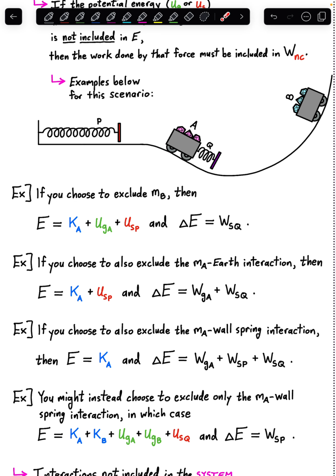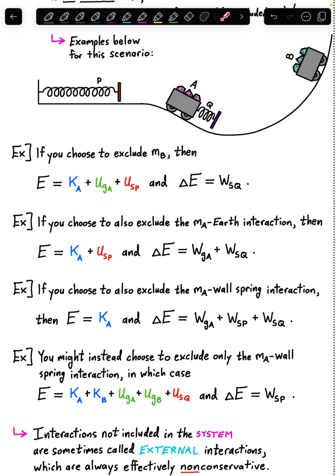This spring force, that spring force from P, the force of gravity from the Earth, all those which should be conservative, they effectively become non-conservative forces, and the work that they do appears on the right side of the equation if we're not including their corresponding potential energies in with our mechanical energy.